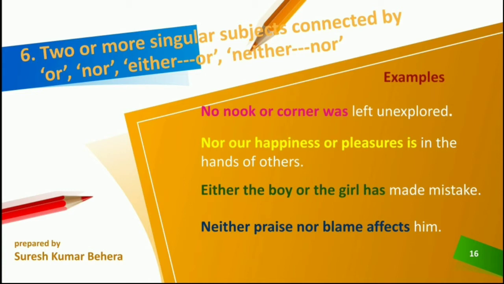Boy and girl, two persons are there, but "either" means this mistake is committed by one person. So due to this "either", the subject is singular, and accordingly the verb is also singular. Either the boy or the girl has made mistake.